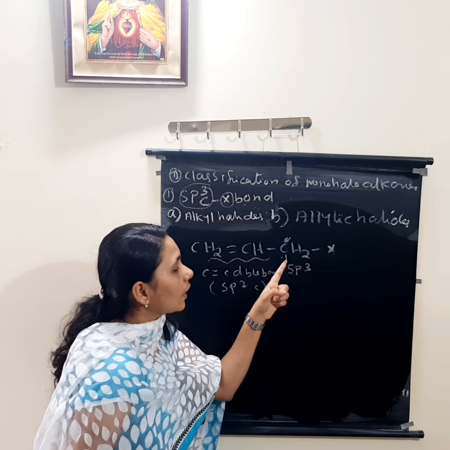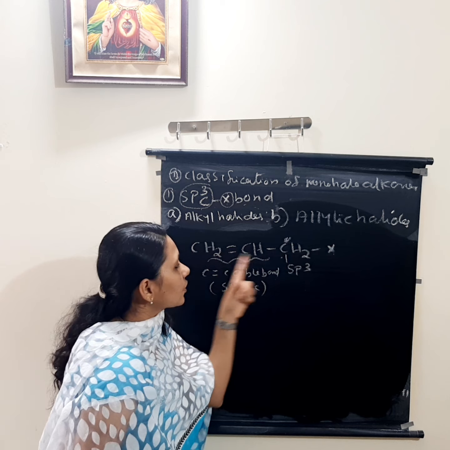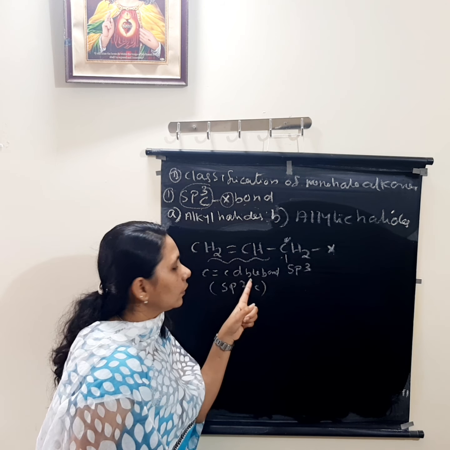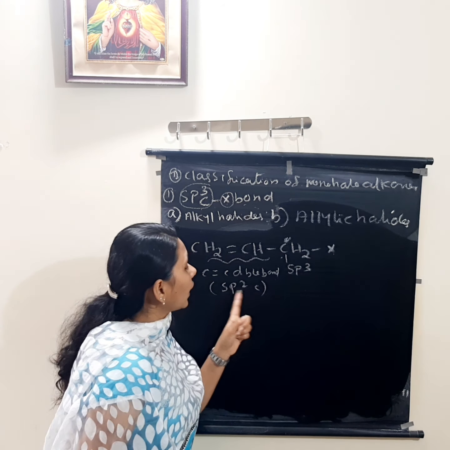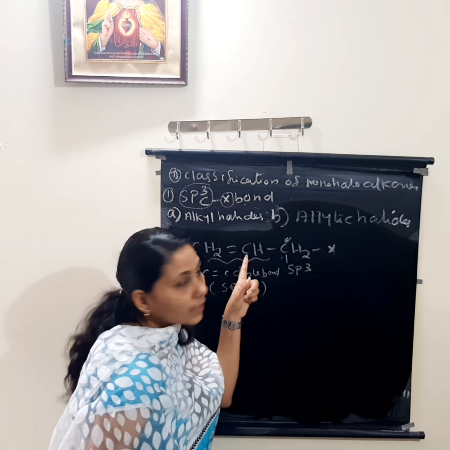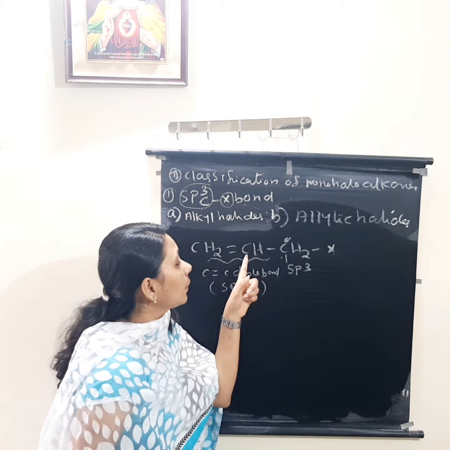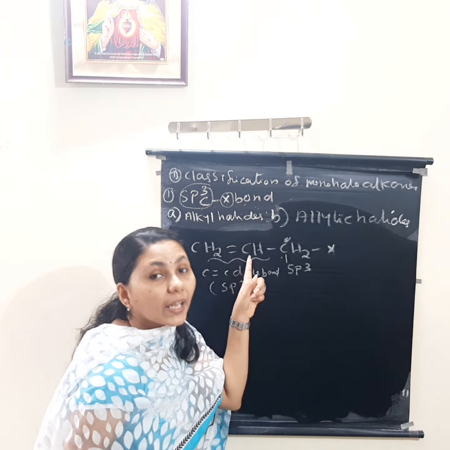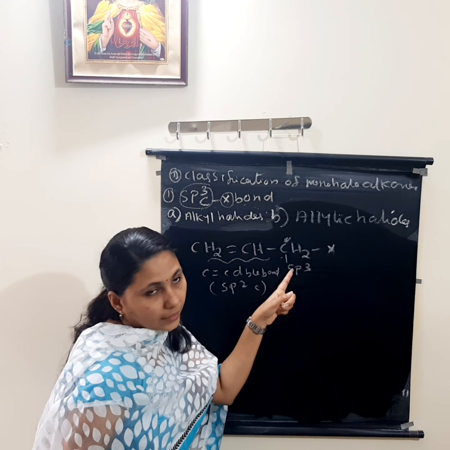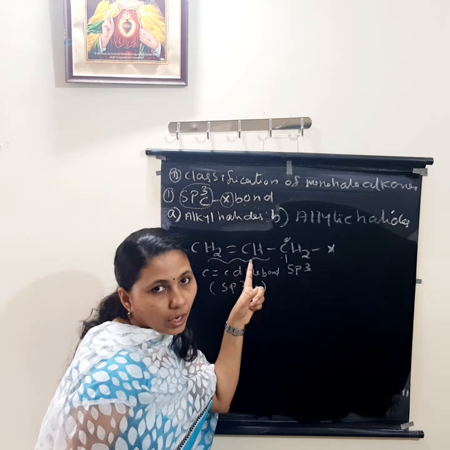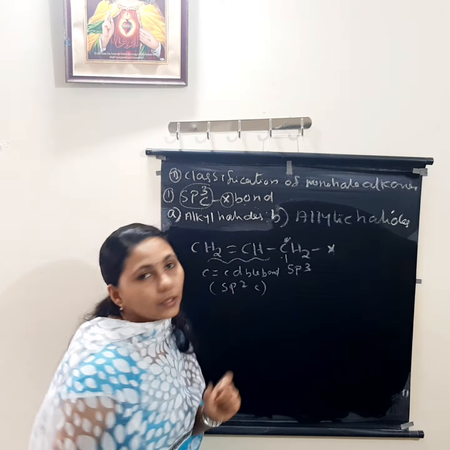This sp3 carbon atom is next to the carbon-carbon double bond. If you check this carbon atom, it has sp2 hybridization because the double bond is there. So our sp3 carbon atom is next to an sp2 carbon atom or carbon-carbon double bond.